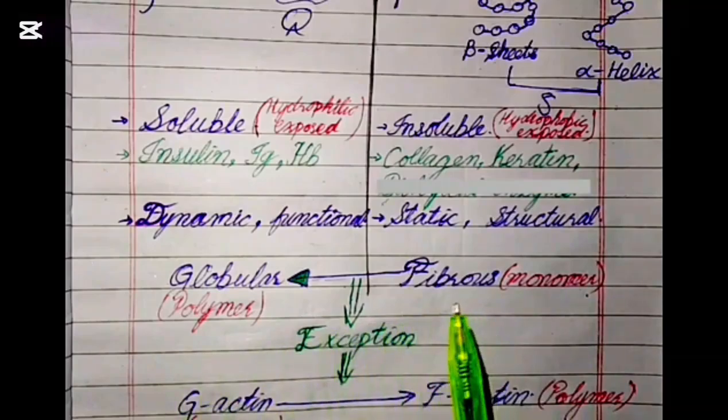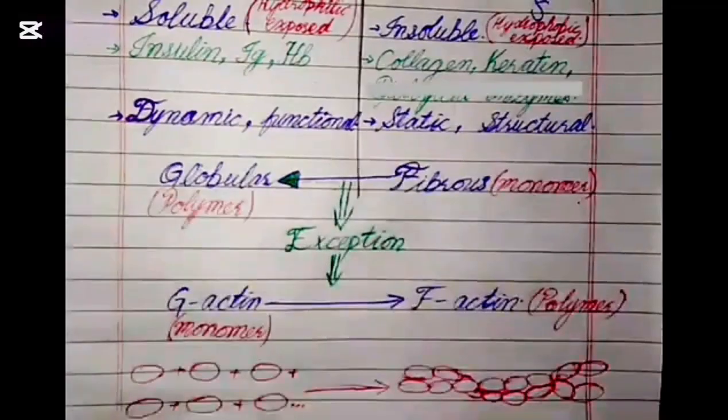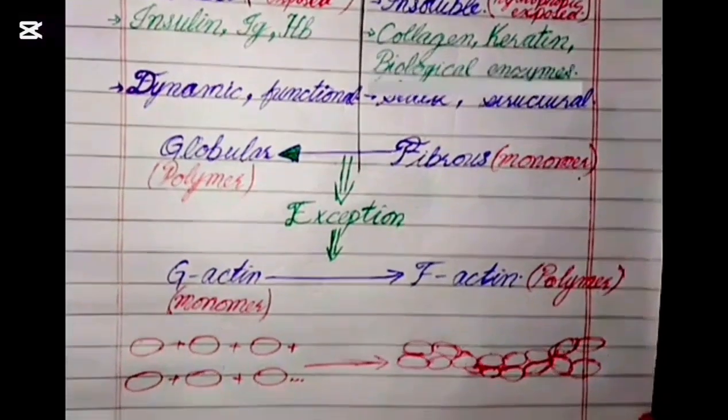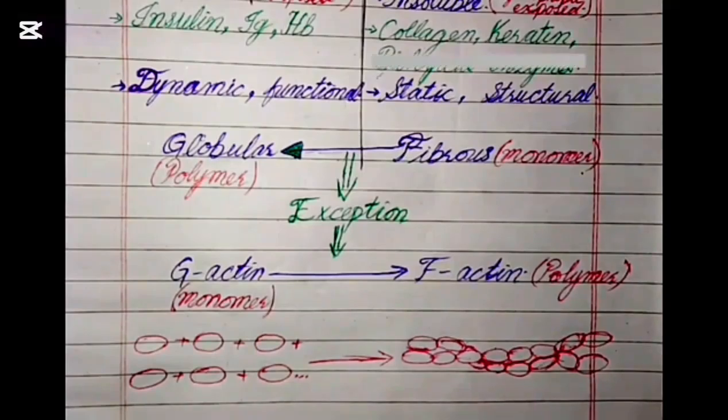But here's an exception: G-actin and F-actin. G-actin is a monomer and F-actin is a polymer. So monomer changes into polymer, but G is a type of globular, meaning it is tertiary, and when it converts into quaternary, the quaternary here becomes fibrous, forming a thread-like, rope-like structure, so they become fiber-like.